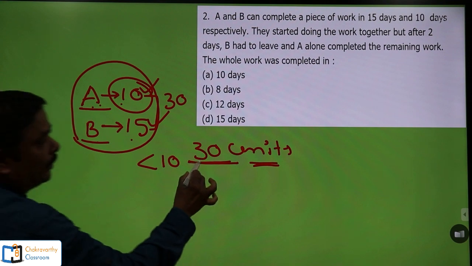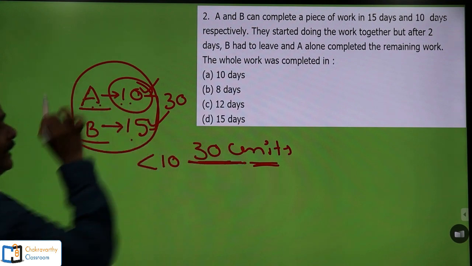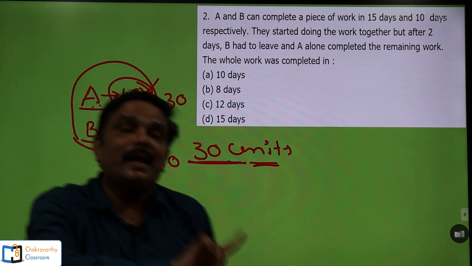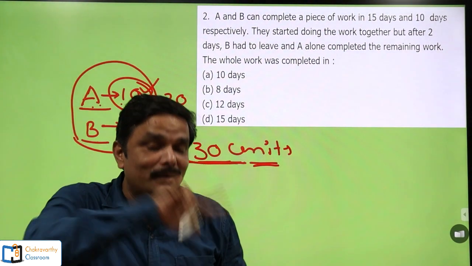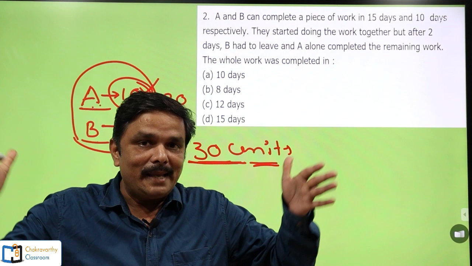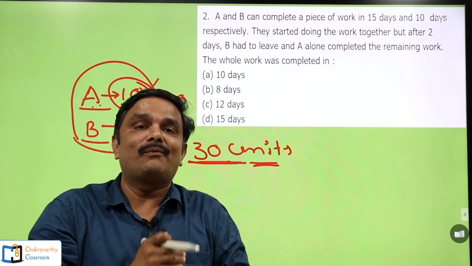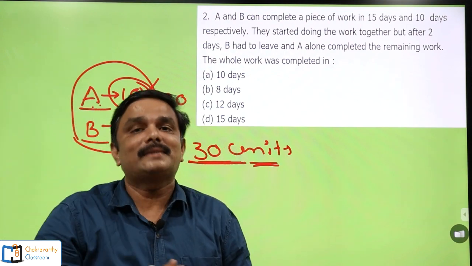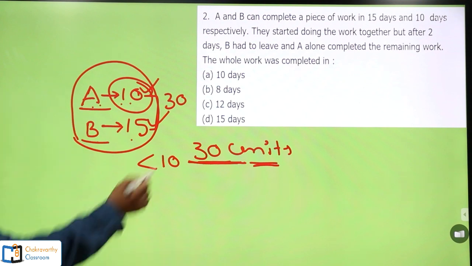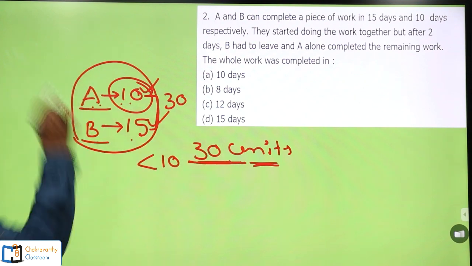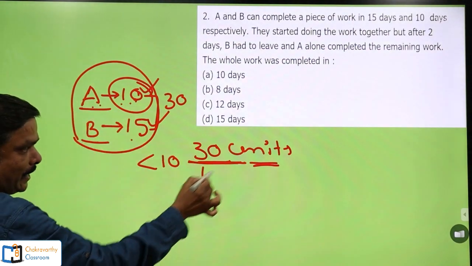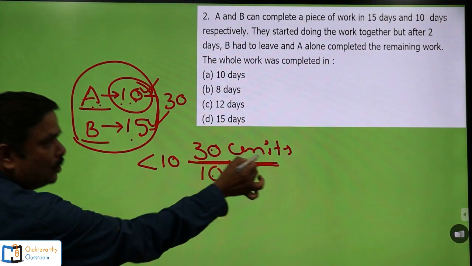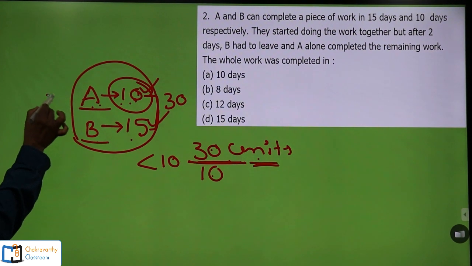When A can do 30 units of work in 10 days, in one day A can do how many units of work? Why am I going for one day? Because I am going to compare A and B on the common platform called one day's capacity. Now, when 30 units of work is there, A can do it in 10 days, that means in one day A can do 30 by 10 units, that is 3 units.